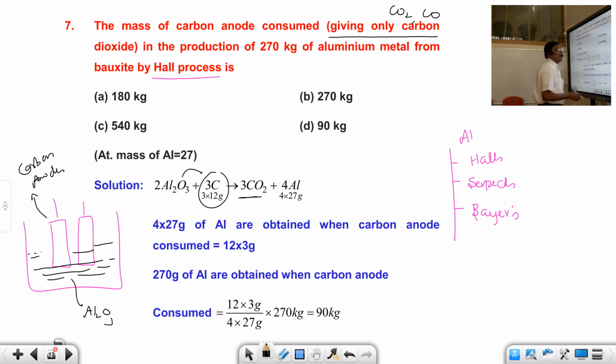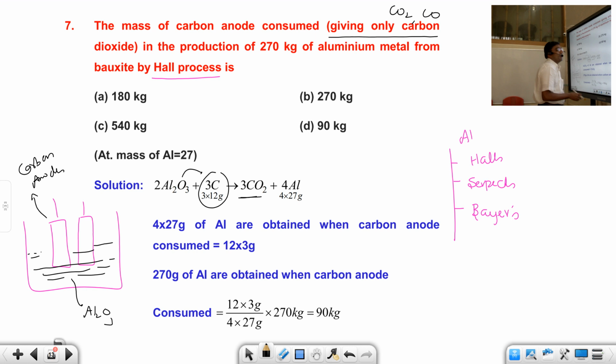But here in the question, only CO2 is produced. So what you have to know is writing the stoichiometric equation. When you write the stoichiometric equation, the rest of the things are pretty simple and easy. So how to write the stoichiometric equation? Fundamentally, first of all, Al2O3 reacts with the anode and it forms CO2 plus aluminium.